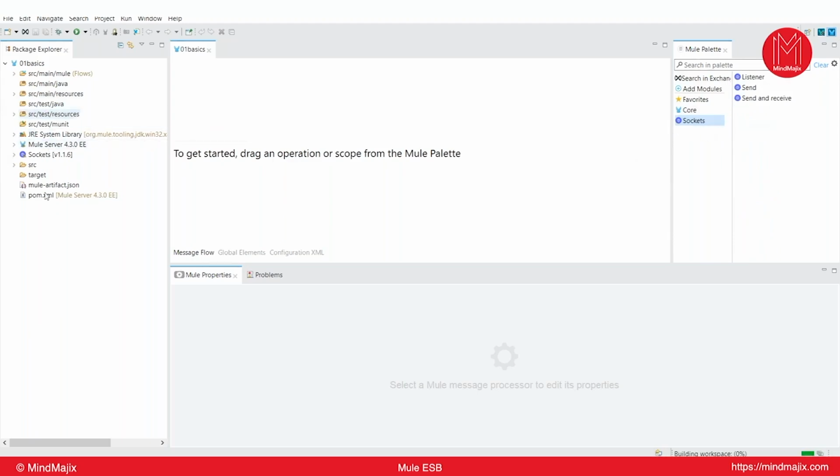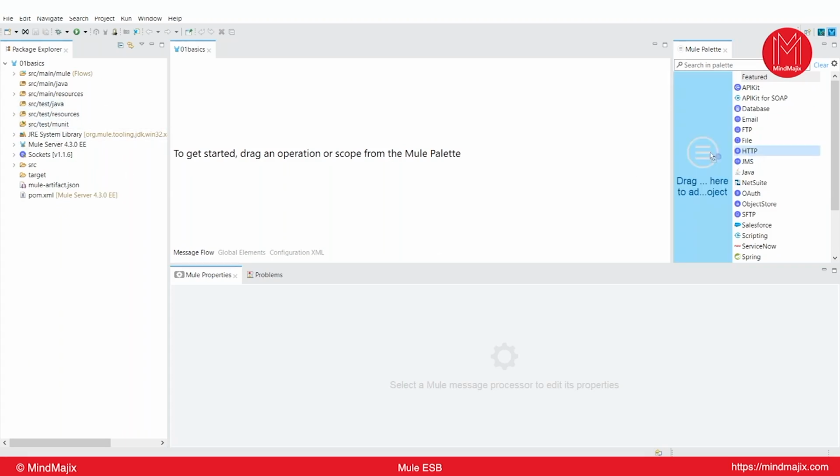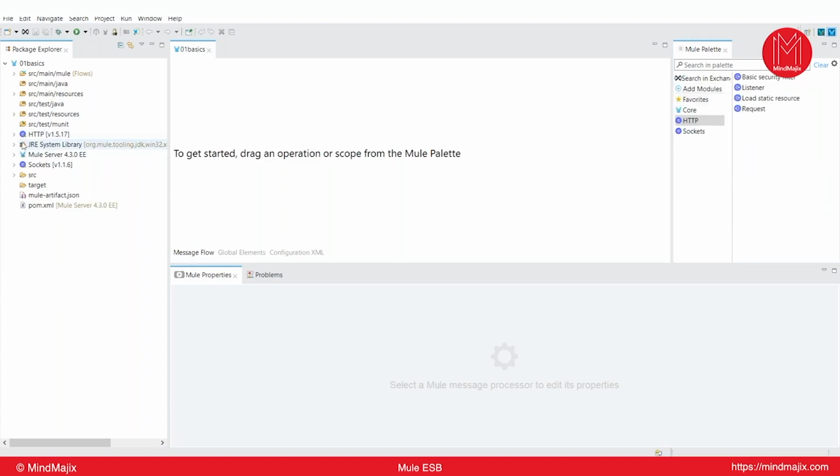Automatically it will be deleted from your build path as well. If you add it back to the project, it will be added to the build path. So let me add HTTP one more time by drag and dropping on the left side. Once I drop it here, you can see on the left side the connector has been added, right? So everything is a simple drag and drop here.